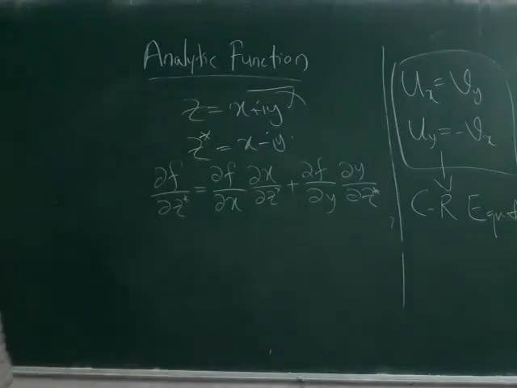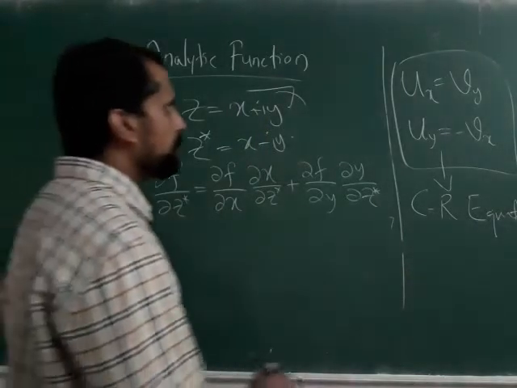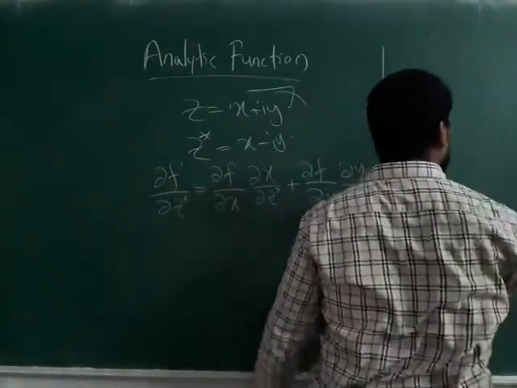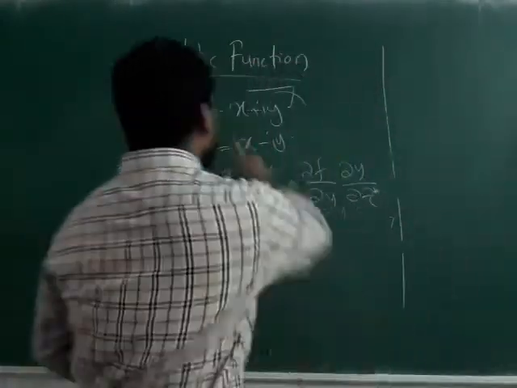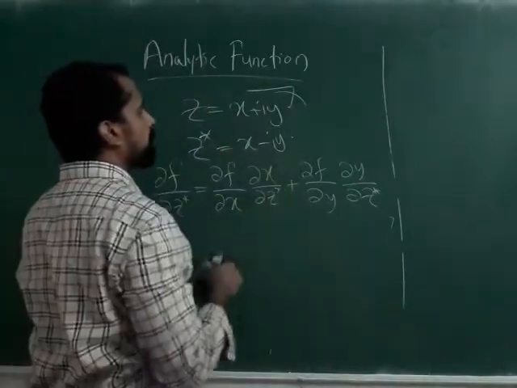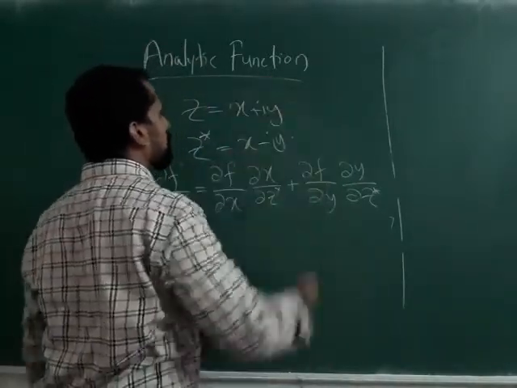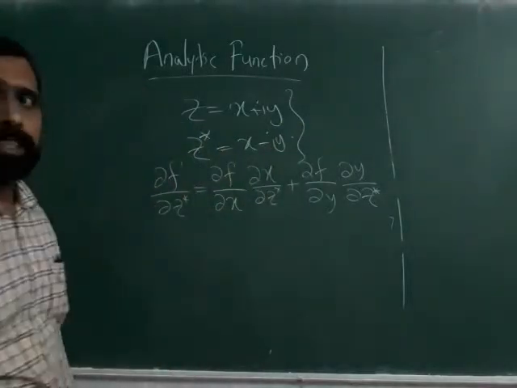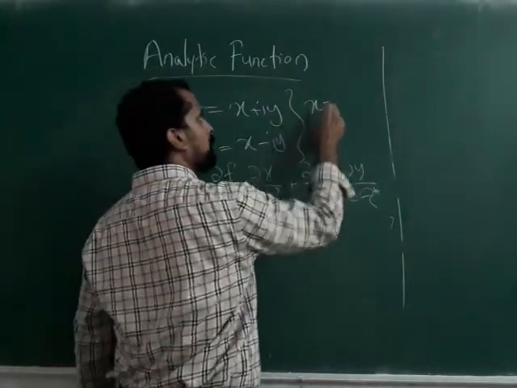So I hope all of you know this. Okay. Now you need two things. One is, from the definition of z and z star, you can write x equal to, what is x?